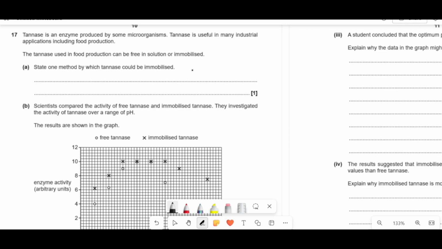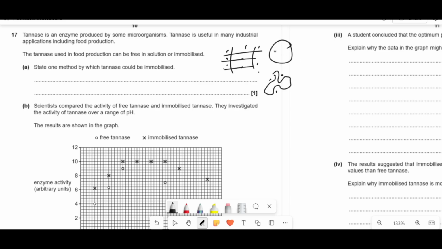So we can do it in multiple different ways. One thing you can do is adsorption to an inorganic carrier. Another thing you could do is trap them in a matrix. So you've got like a grid of things here, and it's all trapped in here. What else you could do is have an inorganic carrier and covalently bond it. So here's one carrier-looking thing, and here's your enzyme stuck here. It could either be just adsorbed, meaning it's stuck to the surface, or actually bonded with it.